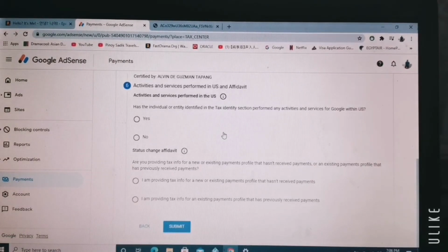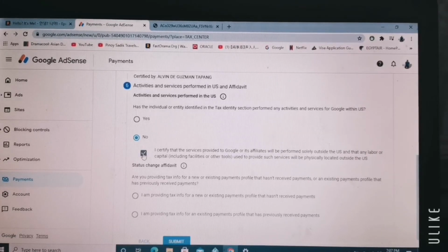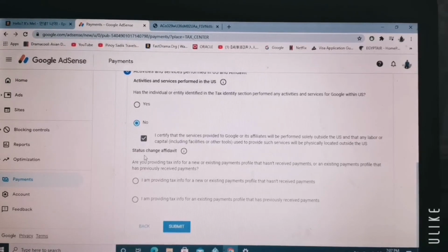Now it is asking if you have any activities or services performed in the US, and an affidavit. I have no business, services, or any activities in the USA, so I will choose no, and I need to certify. The next question is the status change affidavit. Are you providing tax info for a new or existing payment profile that hasn't received payments?